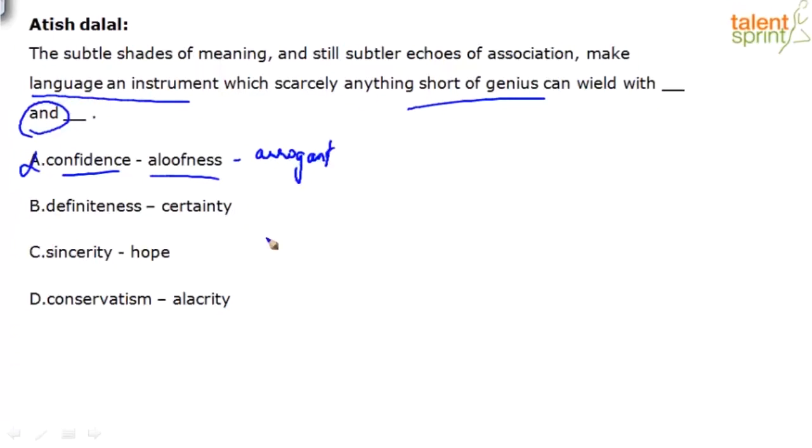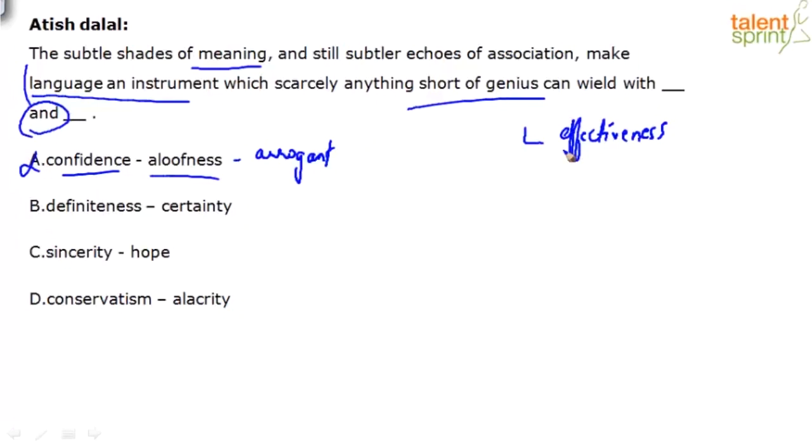I can eliminate that. Definiteness, certainty. Aloofness, can't be bothered, arrogant, setting apart, keeping things aside. B could be a possibility. Sincerity and hope, yes, but here the clue words are language. We're talking about language and the meaning that it produces. So basically we are talking about the effectiveness of language here. Sincerity and hope is not really complementing the context it is giving, given our clue words.